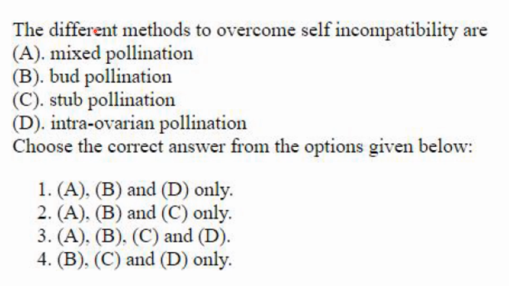Then the different methods to overcome self-incompatibility are... mixed pollination. Yes, that is a method to overcome self-incompatibility. Okay, before that, what is self-incompatibility? It is a mechanism to prevent self-fertilization in plants. So self-incompatibility means it favors cross-pollination. Here they have asked what are the methods to overcome this self-incompatibility. So how will you overcome it?